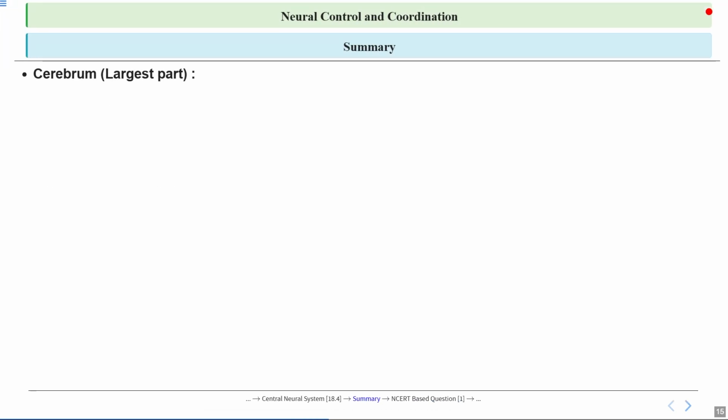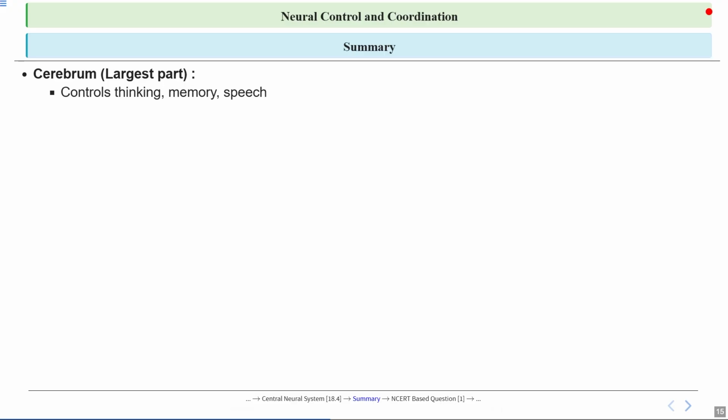So let's look into the summary. So we just covered the cerebrum, which is the largest part. Talking in general about the brain, it is the control center of our body, managing everything from our thoughts to our movements. So we have major parts here. First is the cerebrum, which is the largest part.